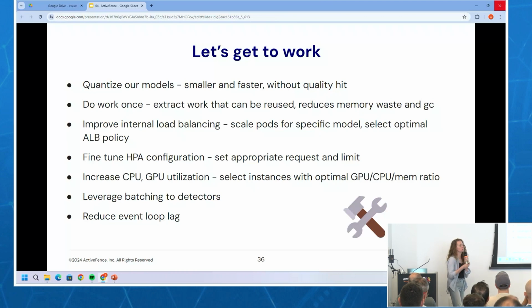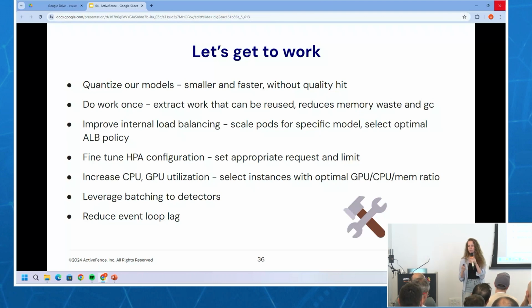So the first thing that we did, or actually these might not be in order, but one thing that we did is we quantized our models. When we did that, we knew that that would make them smaller and faster, but we also had to make sure that we weren't taking a quality hit, right? We had to look and compare, and for all the models, do head-to-heads and side-by-side, and really see how this is affecting our results. Because who cares if they're small and fast, but suddenly everyone's a Nazi? Not good.